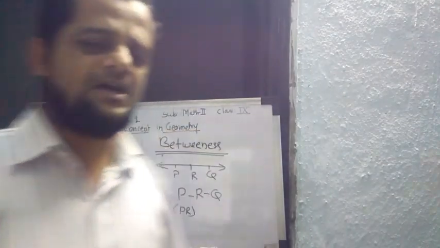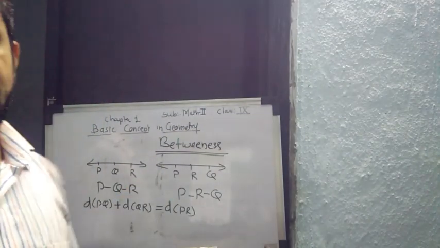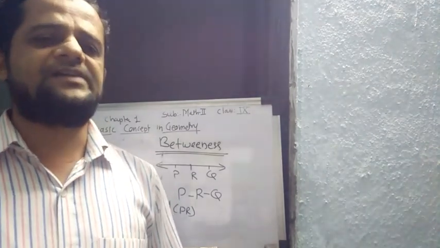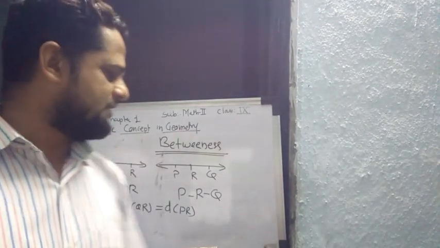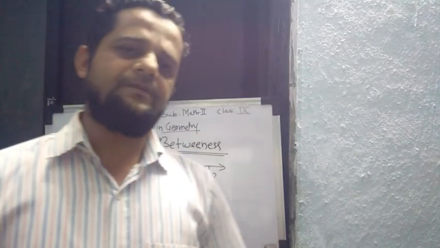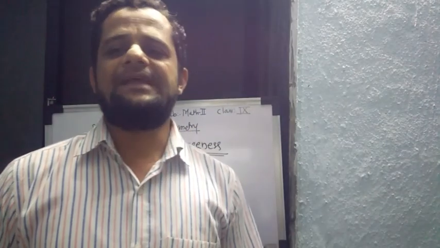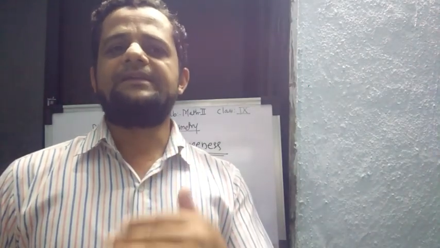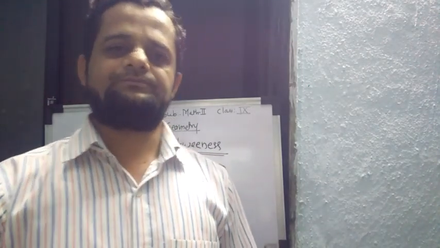So these are the basic concepts: coordinate points and their distance. After that there is practice set 1.1, which will be discussed in our next online class. Thank you.